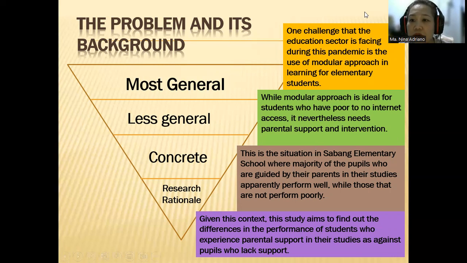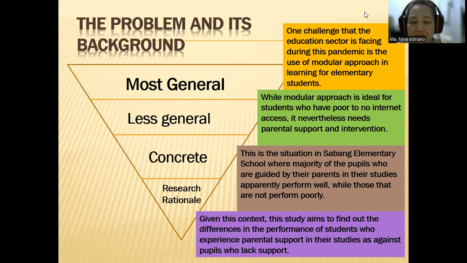Okay, so in this part, you are going to write, remember we mentioned that you always have to start with a problem. In research, you always have to start with a problem. So in this part, you explain what came about that you investigate the study.